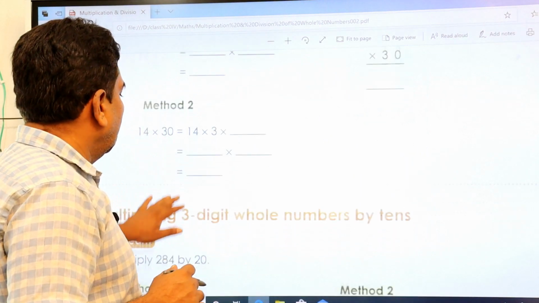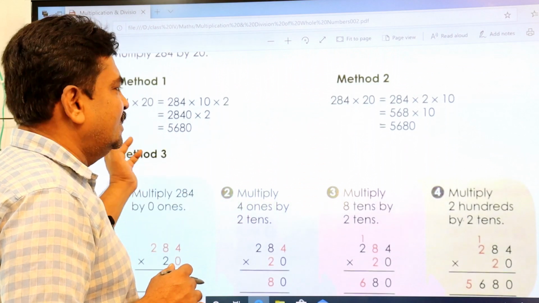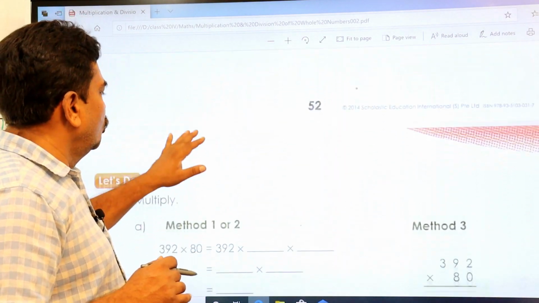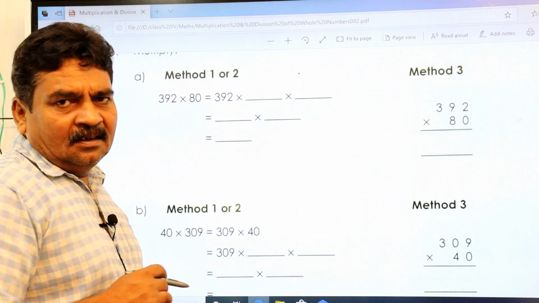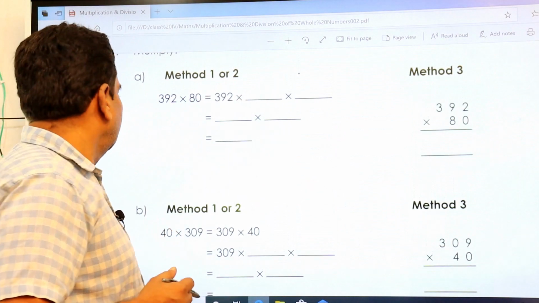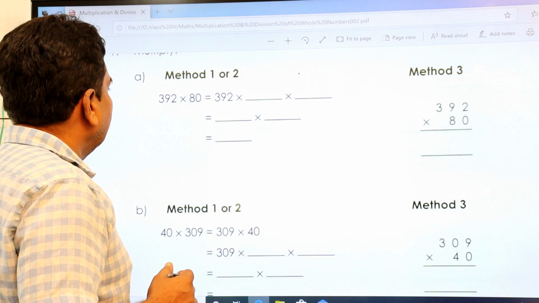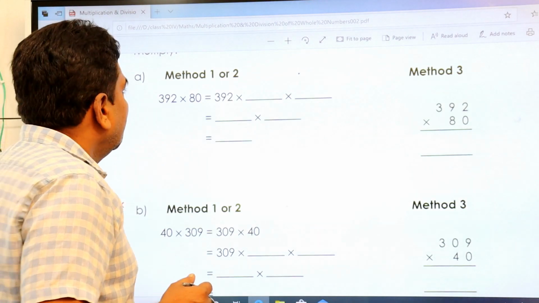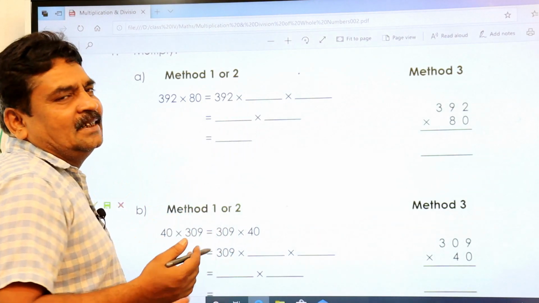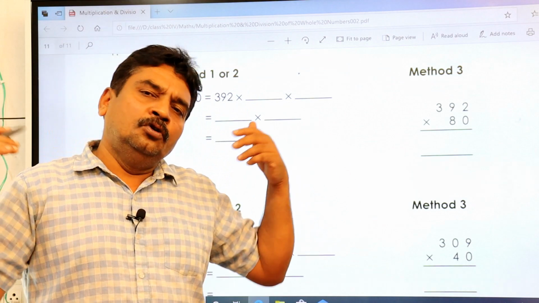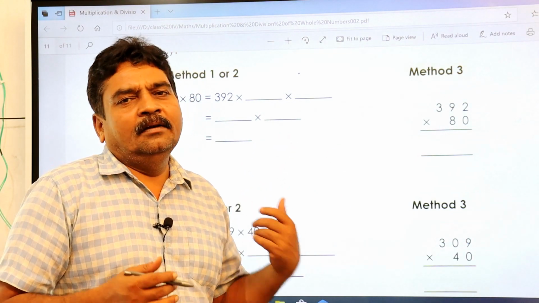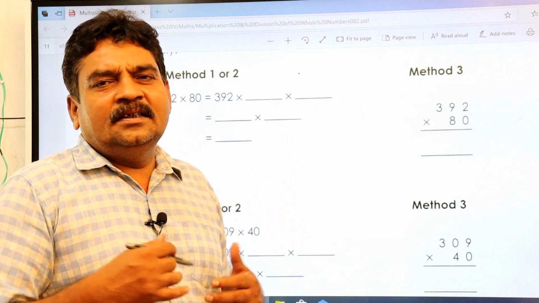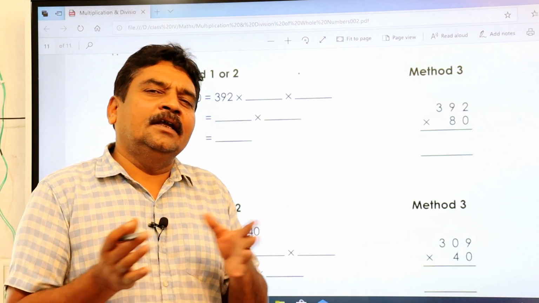Now let us go to these whole numbers. This is very simple. You can do it, but anyhow I'll do some values given here to find. Let's see, method 1 or 2, which is easy. You do it in all methods. This is not an age to find the easy method.